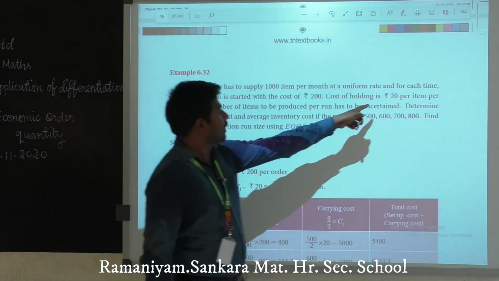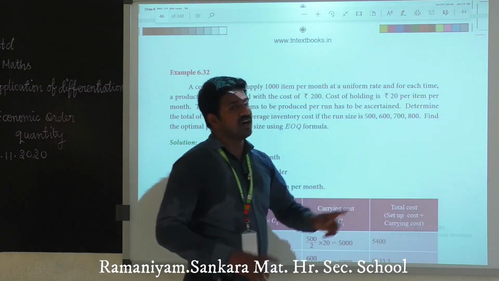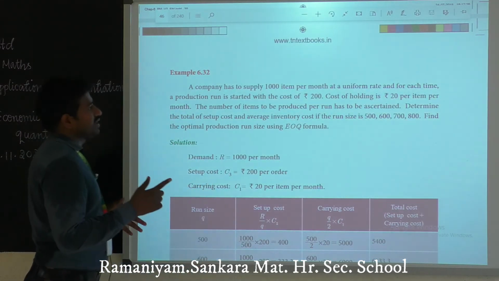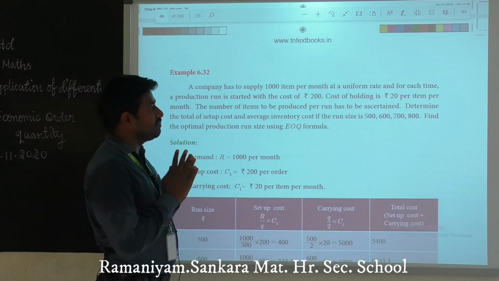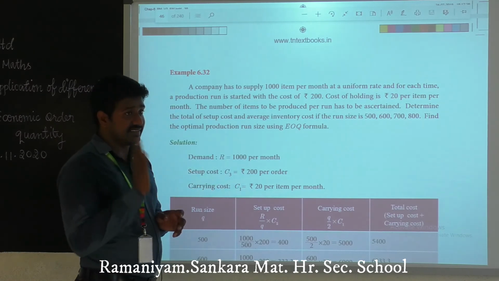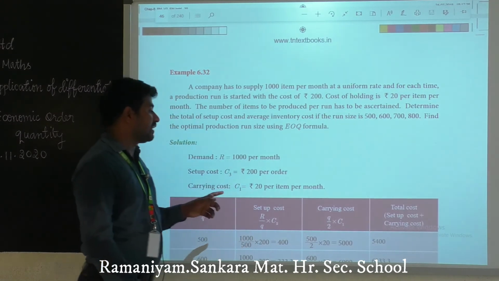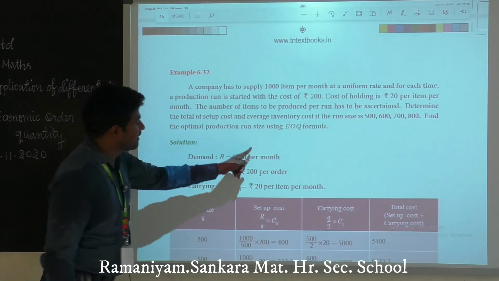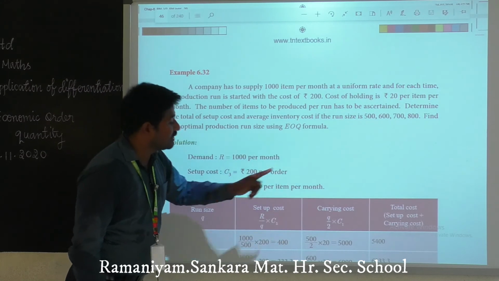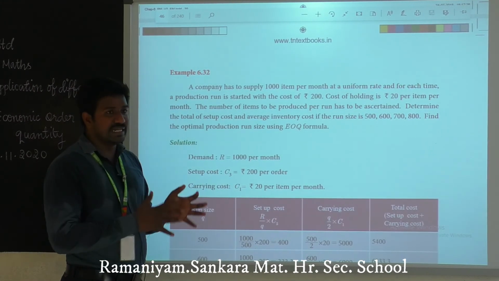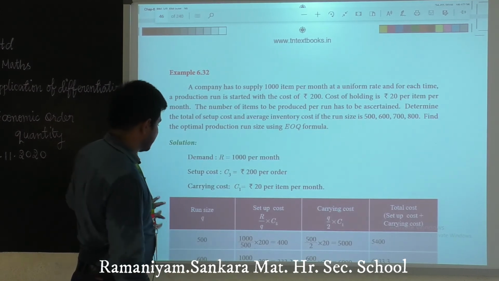Cost of holding, carrying cost, or storing cost: these three mean the same thing. Holding cost is 20 per item per month. Everything is based on month-wise data, so we can straightaway apply the values and get the result.